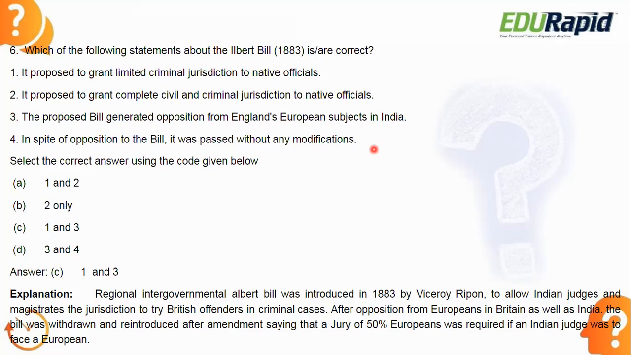So by this Ilbert Bill and its opposition, you can understand that Britishers thought they were very superior compared to the Indians. That's why only a British judge could look after British offenders, not an Indian judge. So this is all about the Ilbert Bill. That's why 1 and 3 are correct.